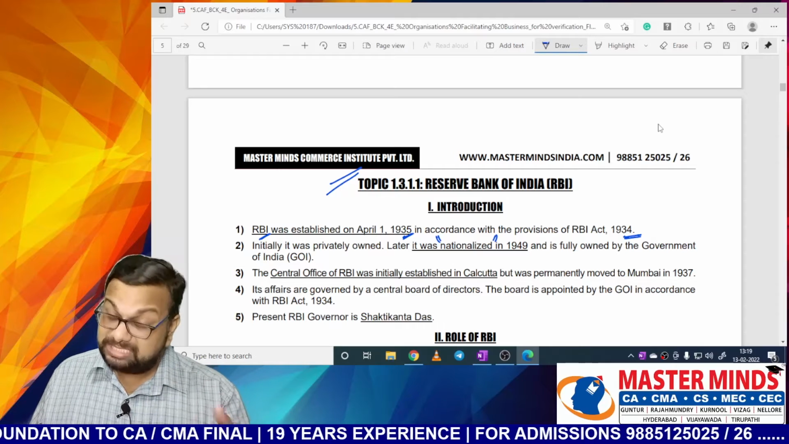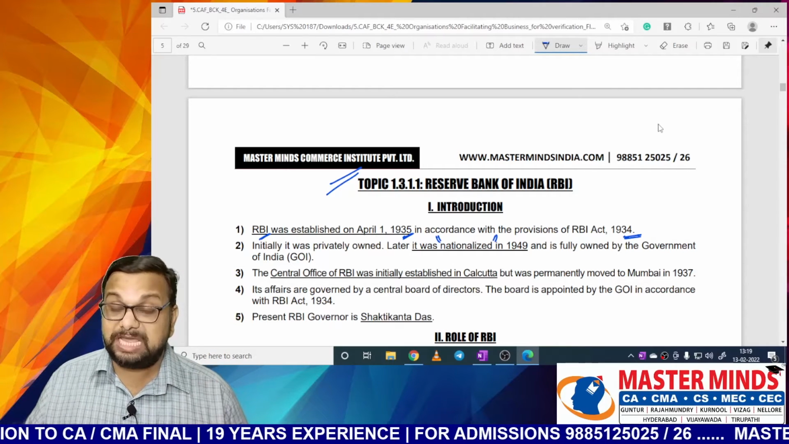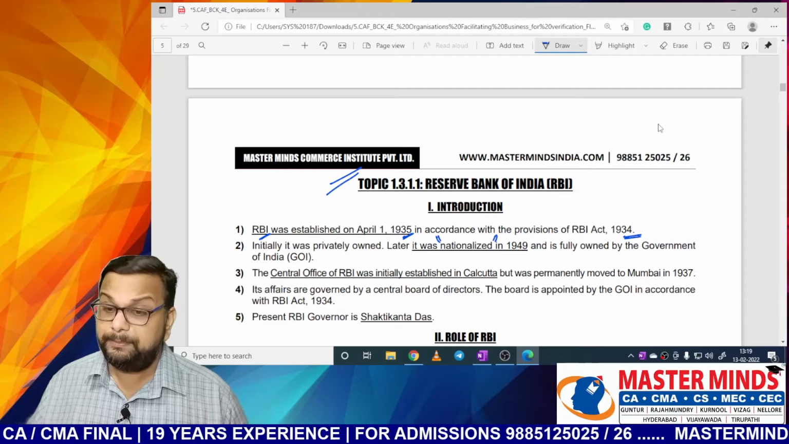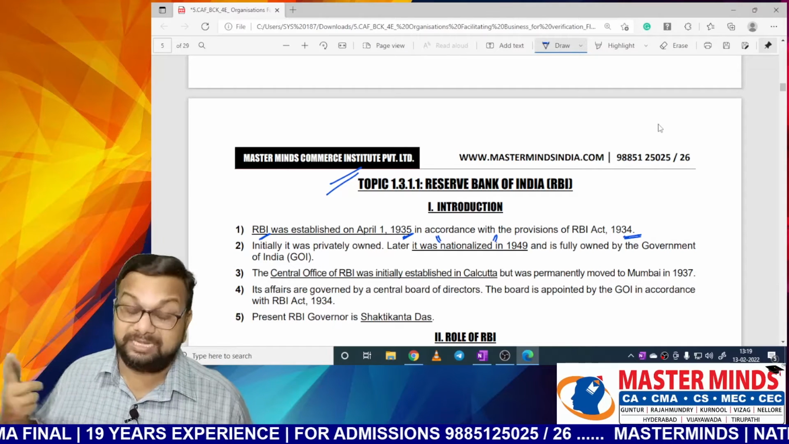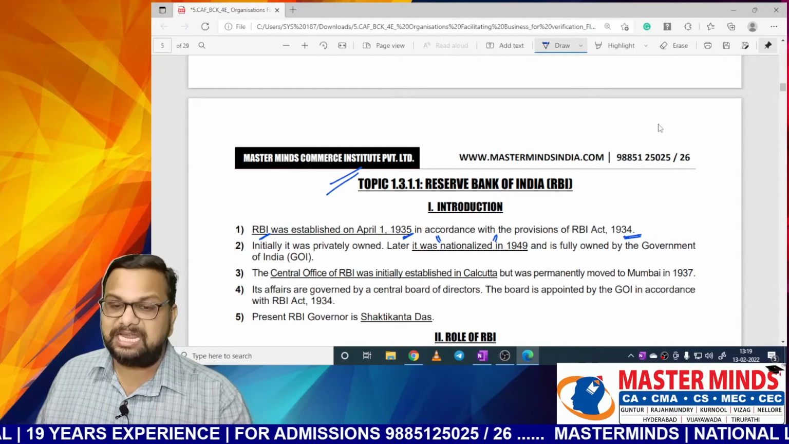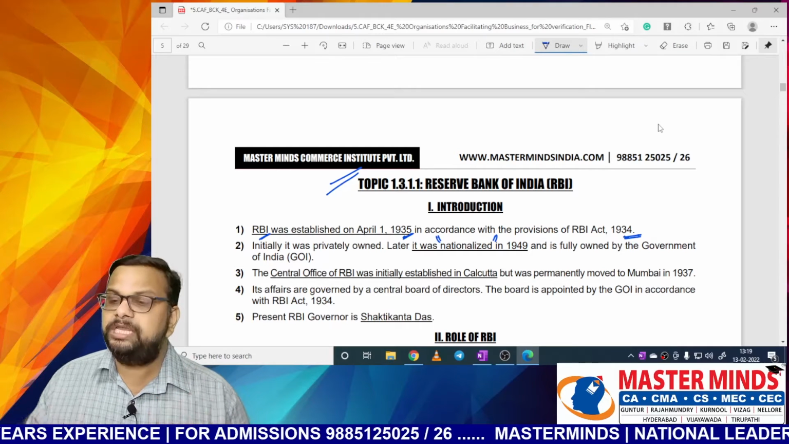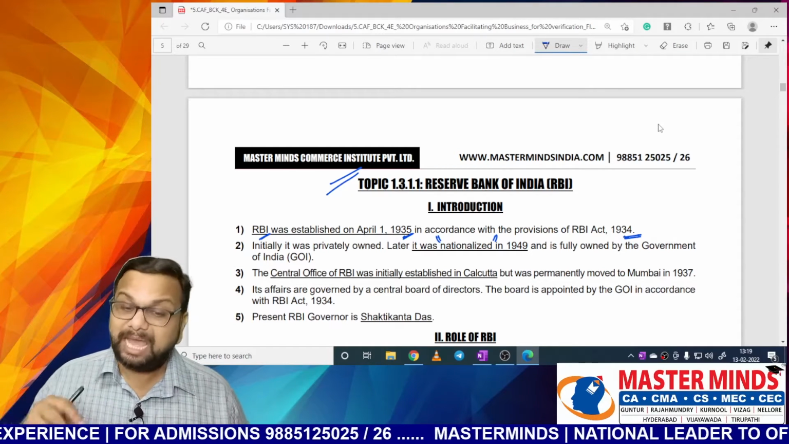The central office of RBI was initially established in Calcutta. Now it is called Kolkata, but it was permanently moved to Mumbai in 1937. Its affairs are governed by the Central Board of Directors, and the board is appointed by the government of India in accordance with the RBI Act 1934.